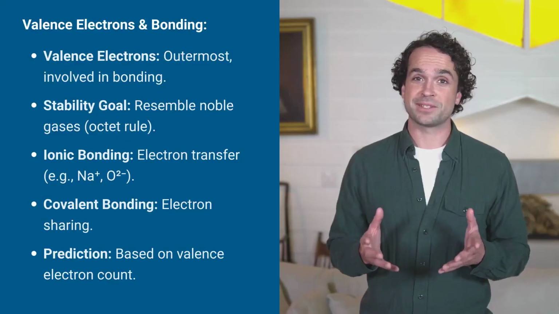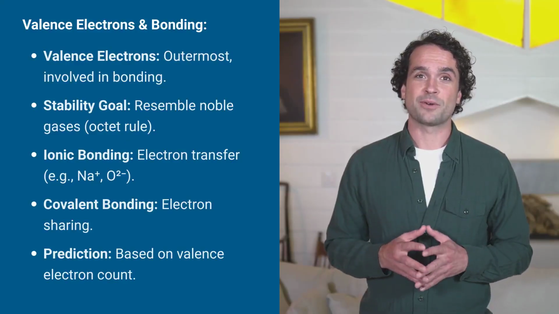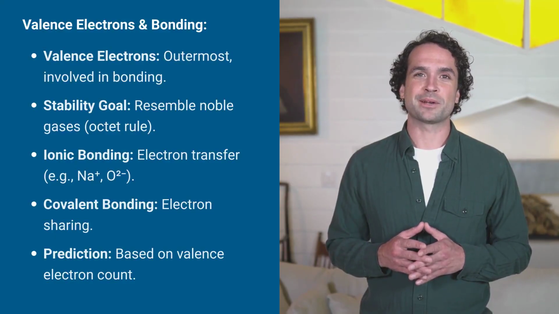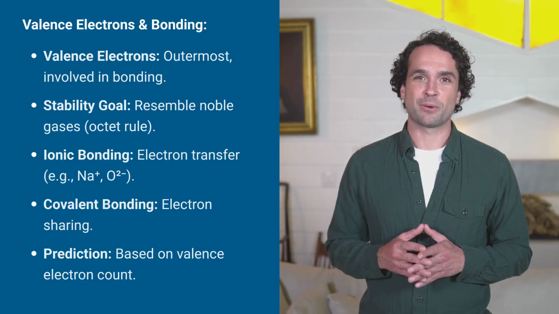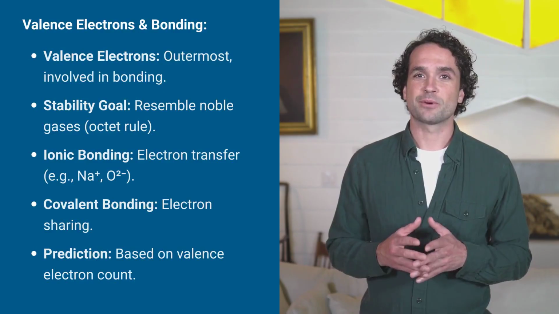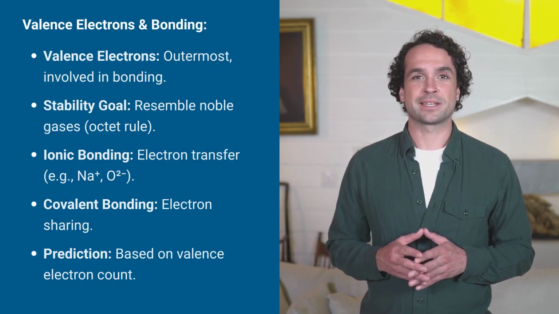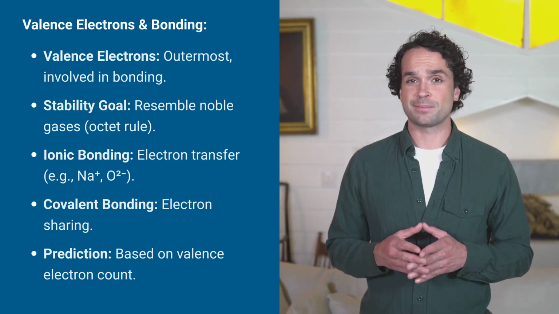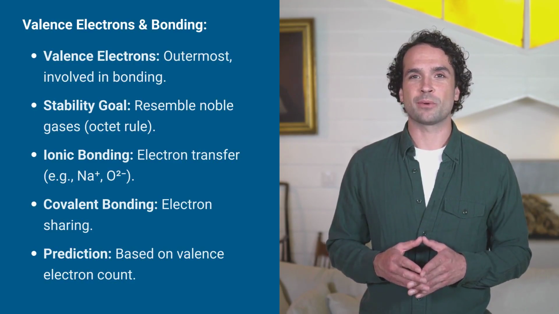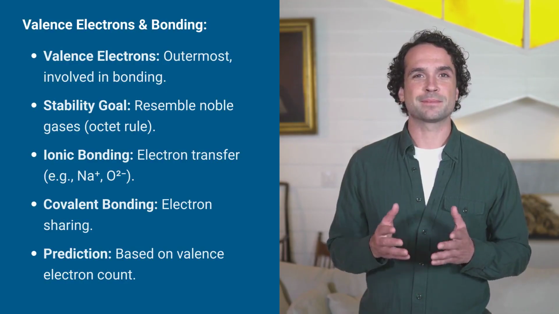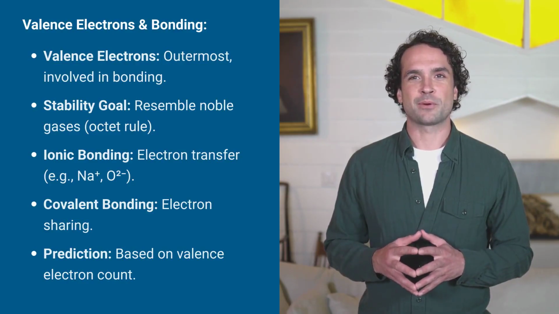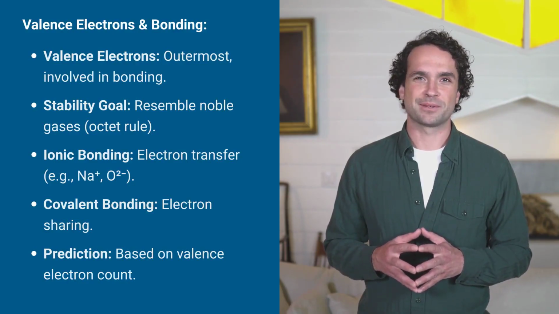To summarize, valence electrons are the outermost electrons that drive chemical bonding. Atoms bond to achieve stable electron configurations, typically by resembling noble gases through the octet rule. We saw how sodium loses an electron and oxygen gains electrons to form ions, leading to ionic bonds. We also discussed covalent bonding, where electrons are shared. Ultimately, an atom's valence electron count is key to predicting whether it will form ionic or covalent bonds.